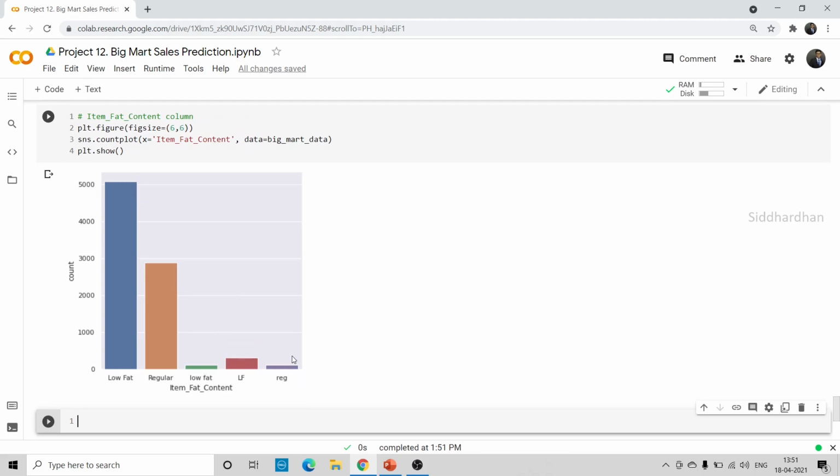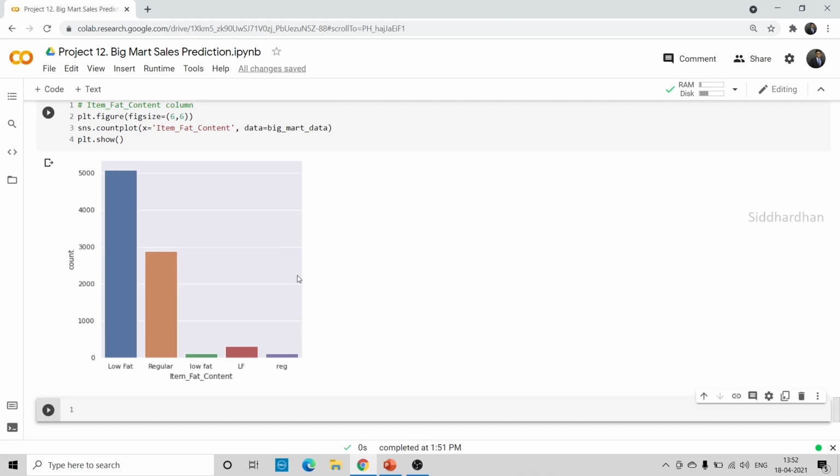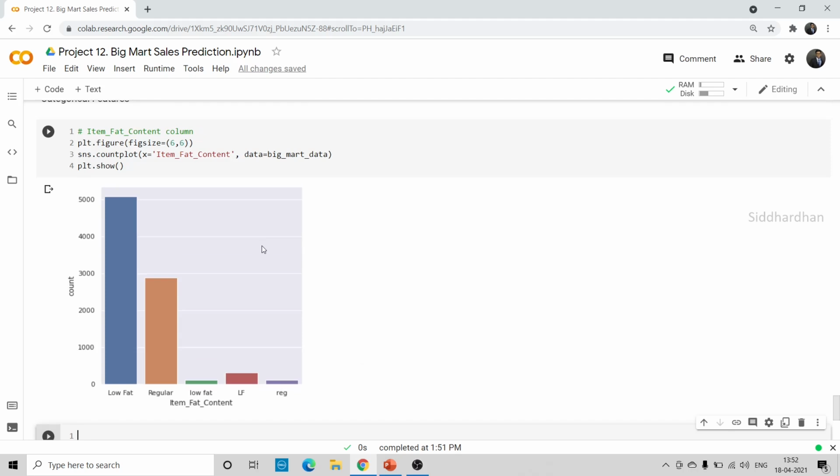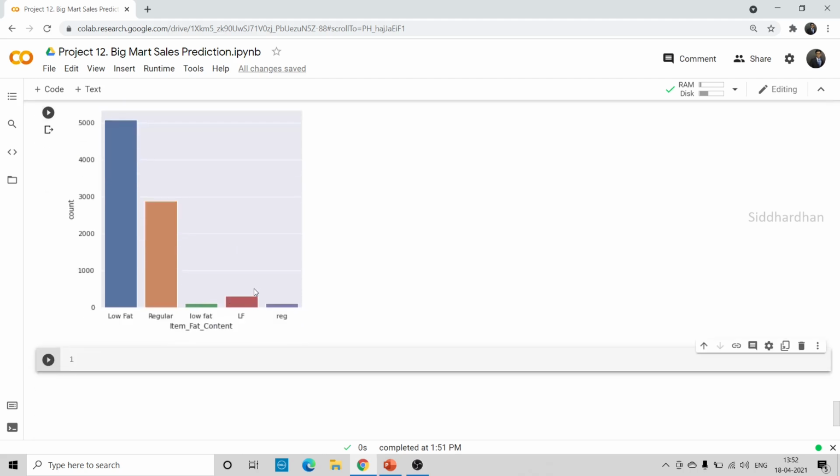The important thing to note here is that we need to clean this particular column, because low fat and LF all represent the same thing, right? So we need to put the LF data into the low fat data, and regular also represents regular, so we need to merge that as well. This means the data is not clean, and we need to process it. We will deal with this at a later point after we analyze the data. So this is one thing that we found interesting in the analysis. We will put both of these into the low fat label, and the regular into regular.